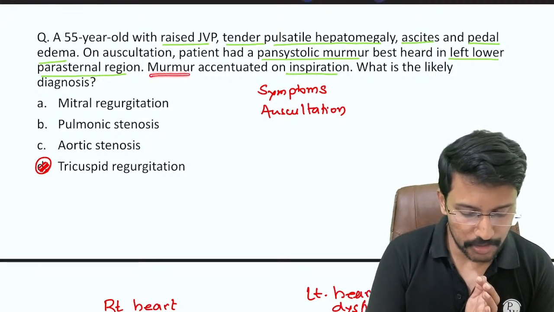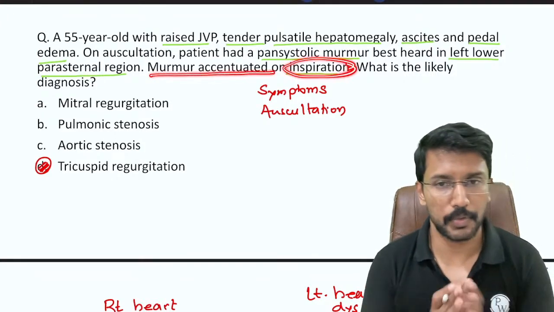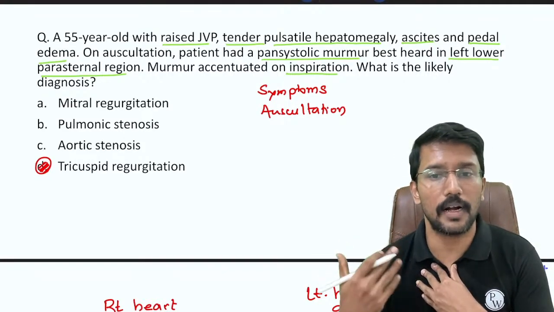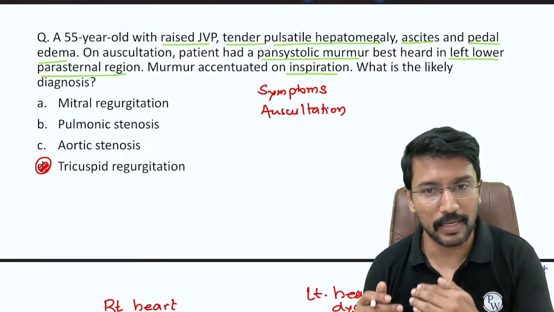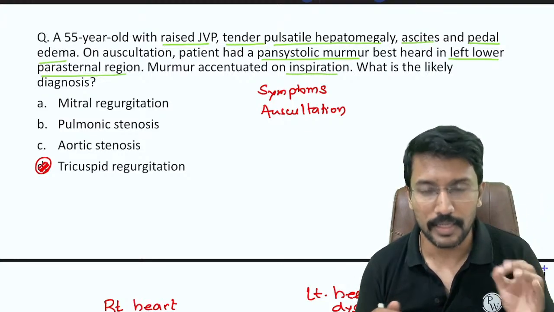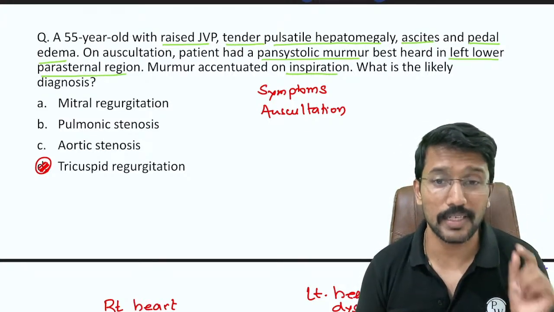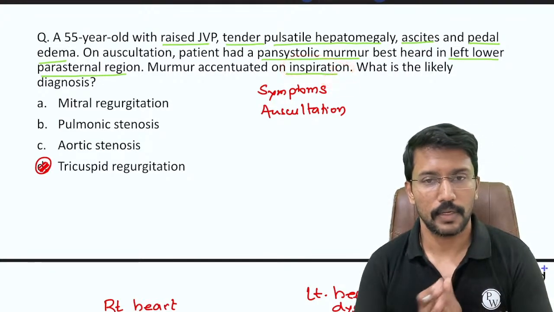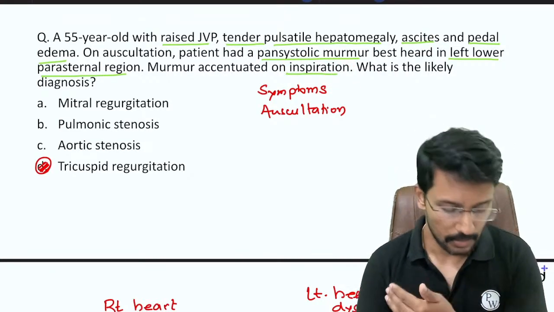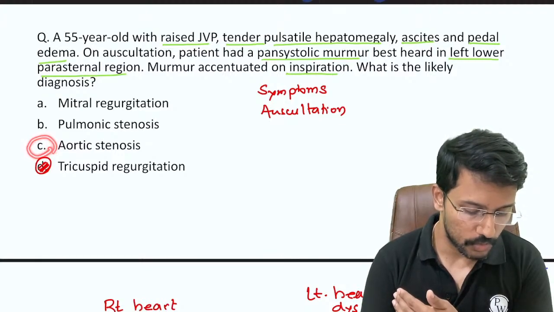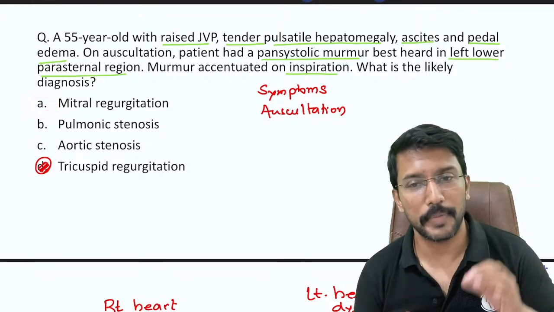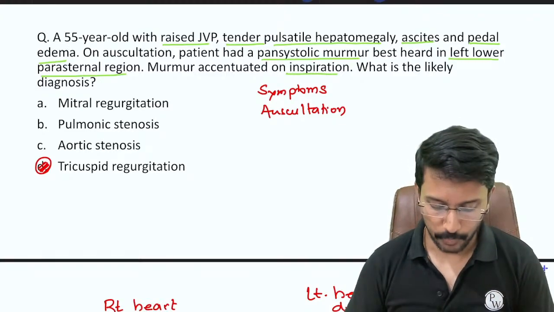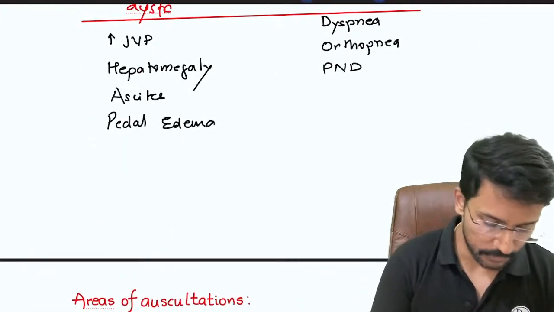Many times in the exam, they mention the murmur's relationship with respiration. So please remember, murmurs originating from the right side of the heart, that is the pulmonic valve or tricuspid valve, increase in intensity during inspiration, and murmurs originating from the left side of the heart increase in intensity during expiration. So if I hear a murmur better in expiration, then it may be an aortic valve or mitral valve pathology. If I hear it better in inspiration, it has to be a pulmonic valve or tricuspid valve pathology, right? So those are the extra points that we need to know here.